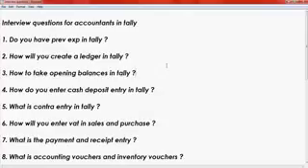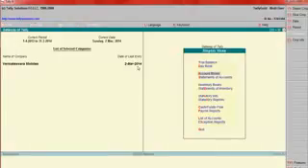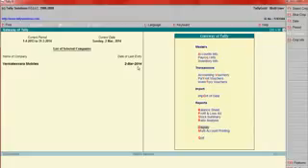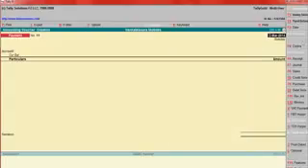Now the fourth question is, how do you enter cash deposit entry? This is a very important question wherever you go for interview. As an accountant, you must know this answer. Where do you enter cash deposit entry? You have to enter it in contra entries. To enter contra entries, press escape key to come to gateway of Tally. In gateway of Tally, go to accounting vouchers, then press F4 here.